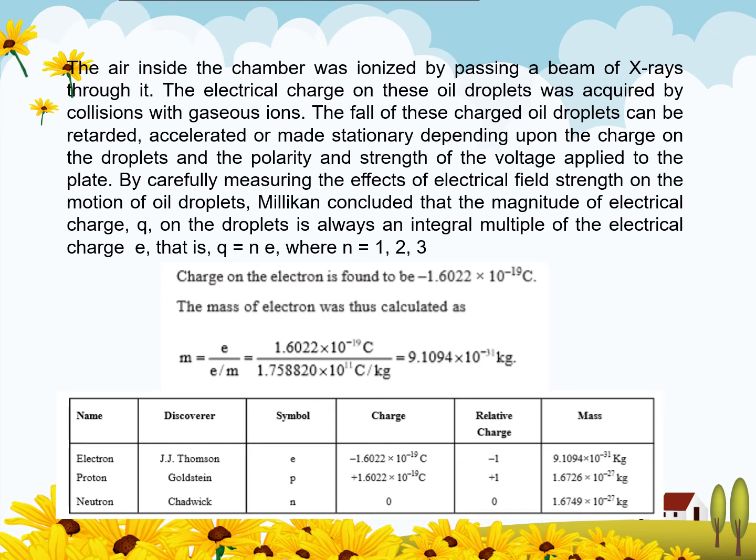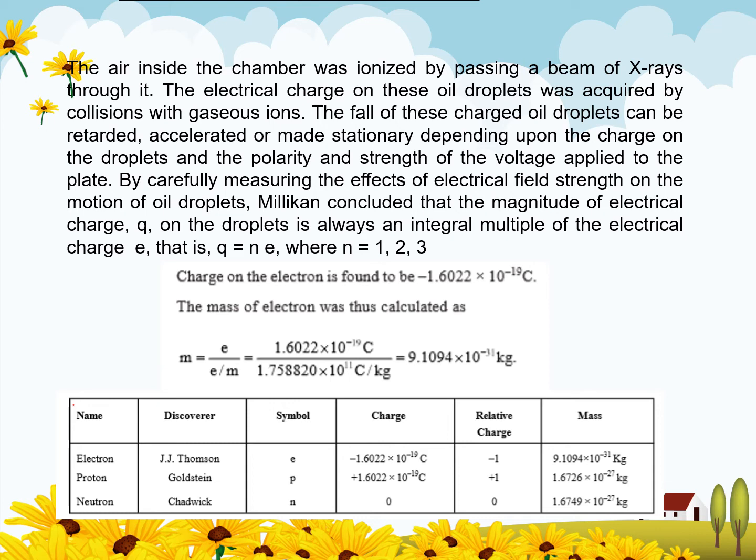This is the electron, discovered by J.J. Thomson, the proton by Goldstein, and the neutron by Chadwick. Now, these are the symbols for the electron, proton, and neutron. The neutron has zero charge, the proton has positive charge of 1.6022 × 10^-19 coulomb, and negative for the electron. The basic charge on the electron is minus 1, for the proton is plus 1, and for the neutron is 0.